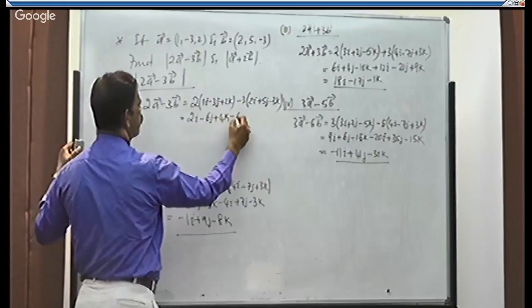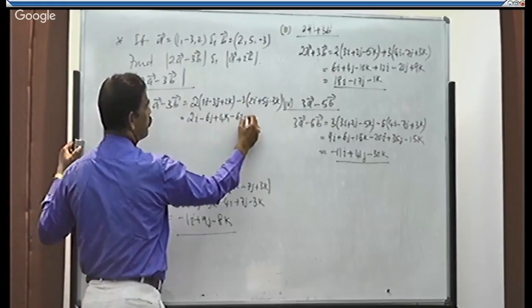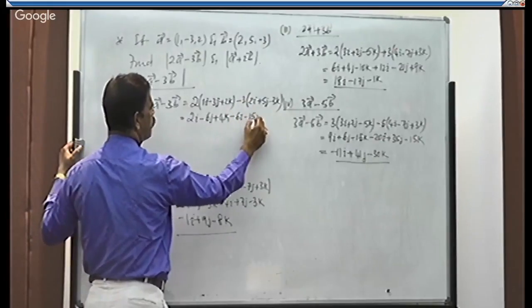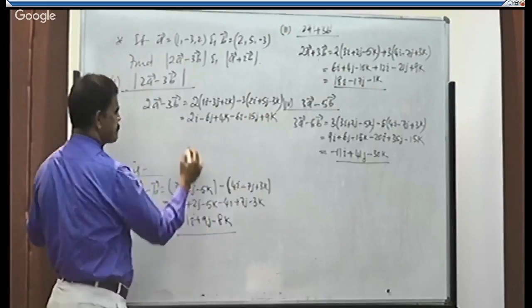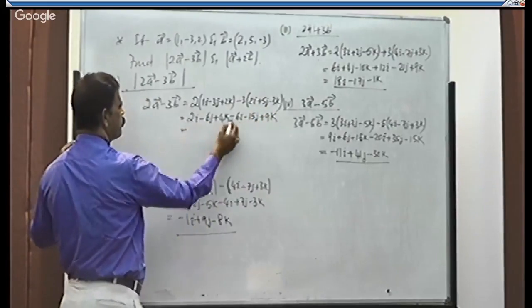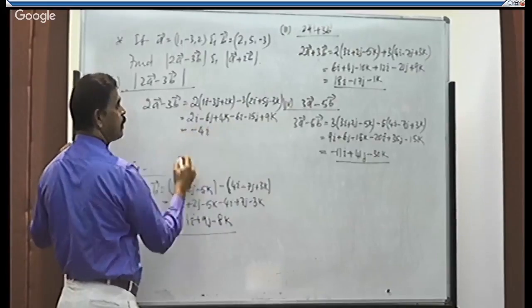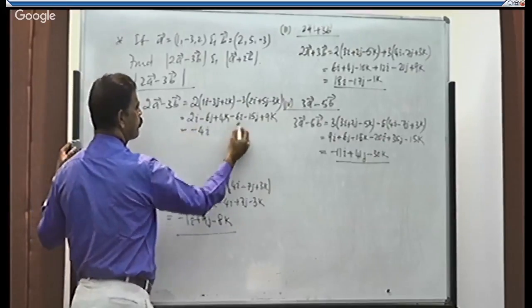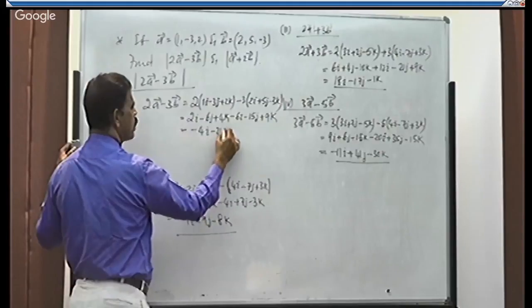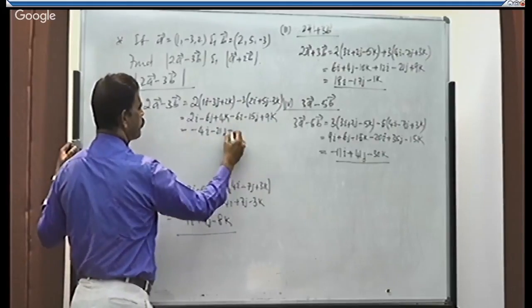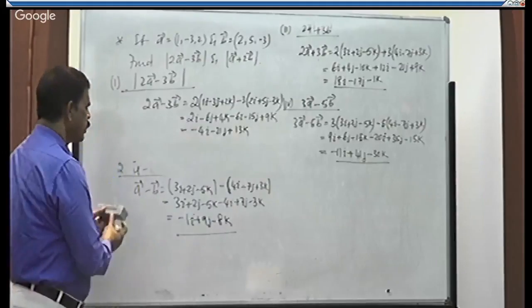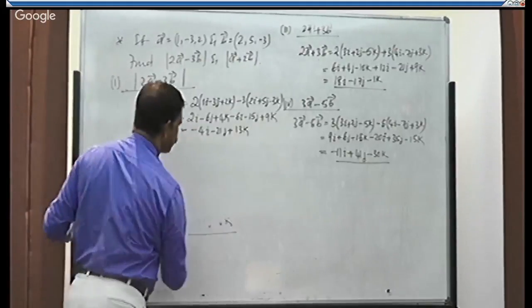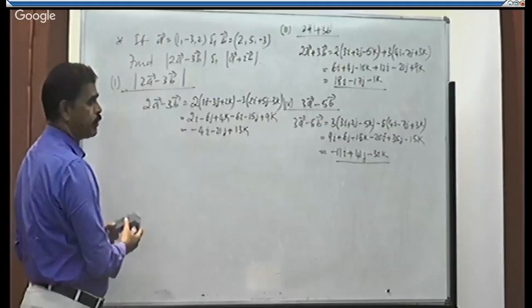Minus 3 twos are 6i, plus into minus, minus 5 3s are 15j, minus into minus, plus 9k. It is equal to 2i minus 6i, it is minus 4i. Minus 6j minus 15j, it is minus 21j, plus 13k.